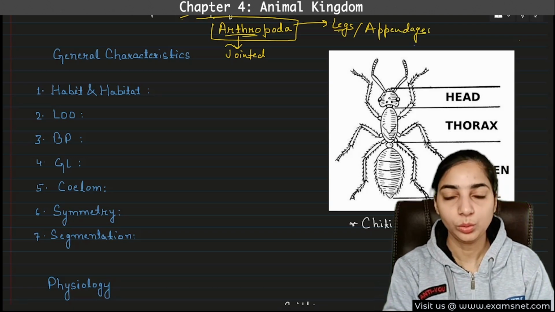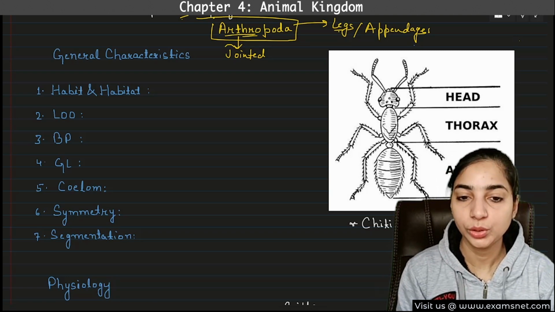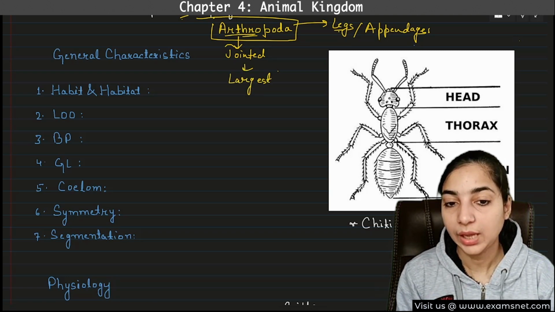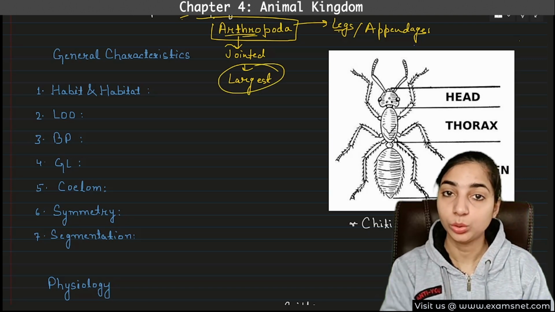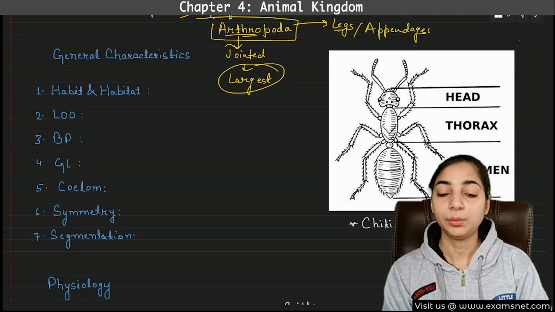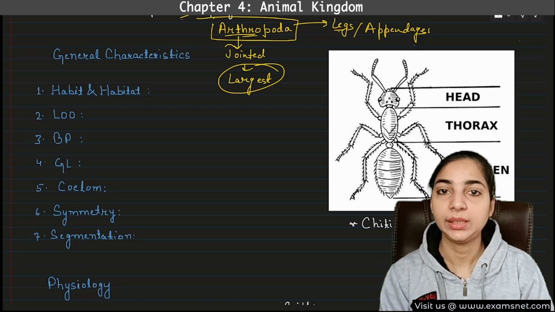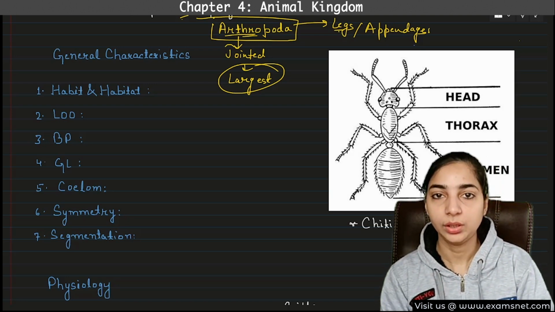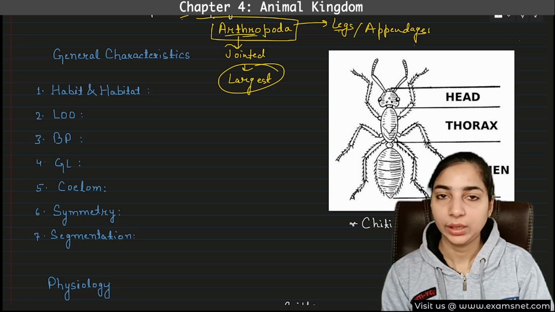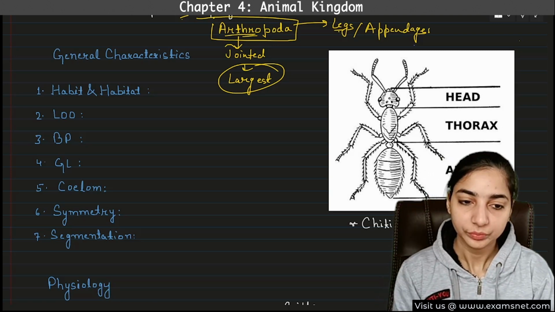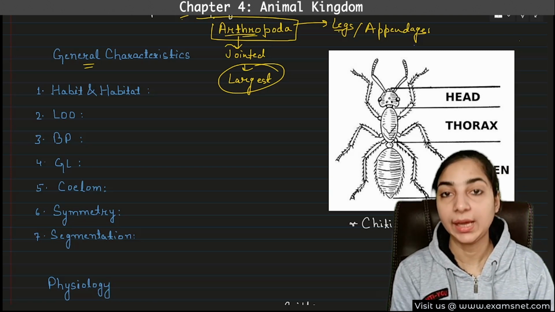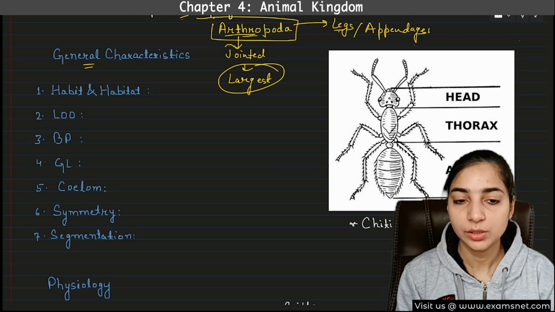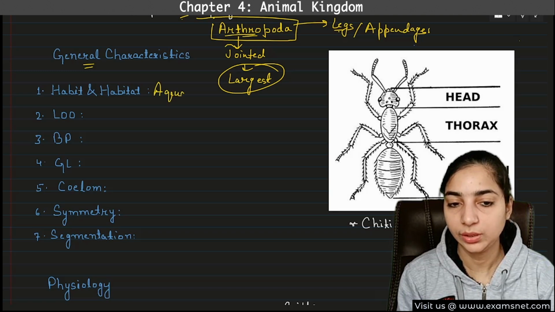Therefore, the name Arthropoda. Another important thing about Arthropoda is that it is the largest phylum of the animal kingdom. Out of all the phyla, the maximum number of members are present in this phylum. They are found almost everywhere: on land, in water, on trees, and in air also they can fly. So if we discuss the general characteristics, what will be the habit and habitat? They're found everywhere, so we can simply write aquatic as well as terrestrial.